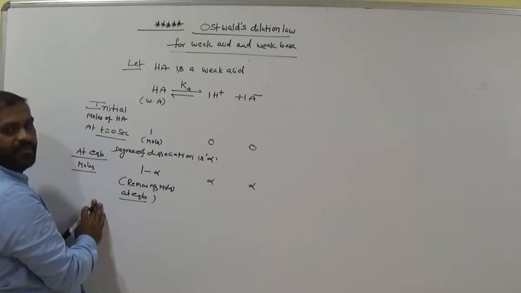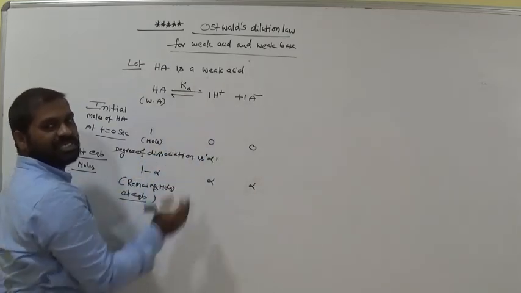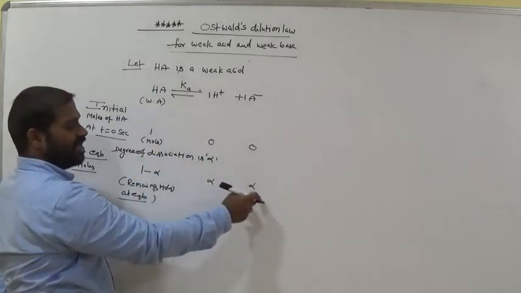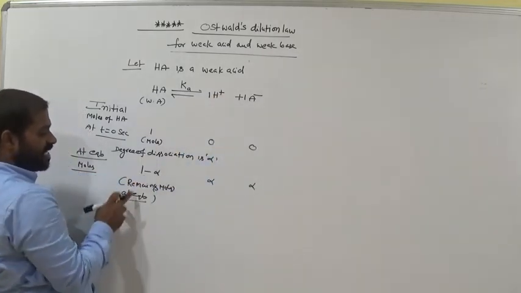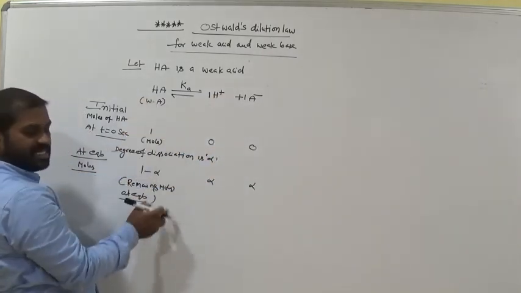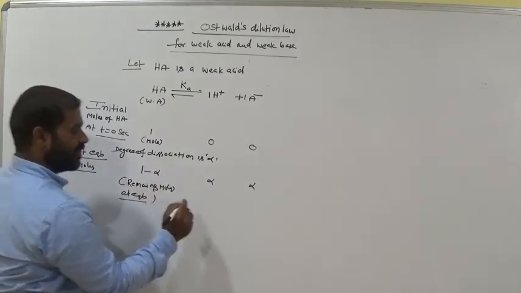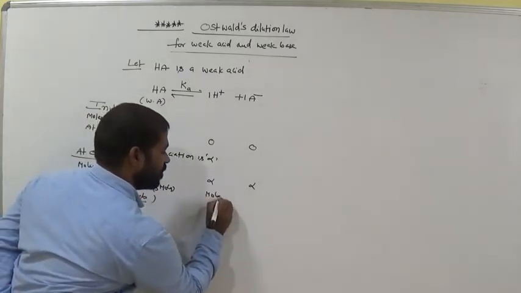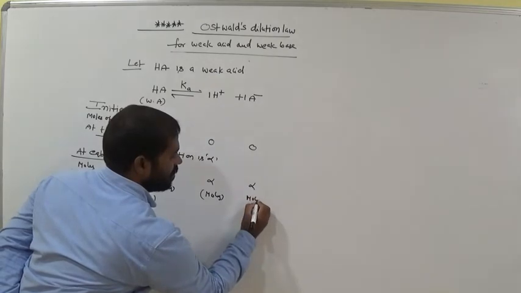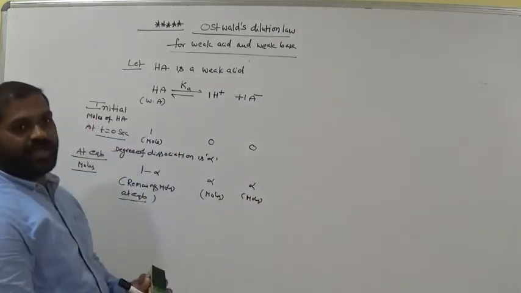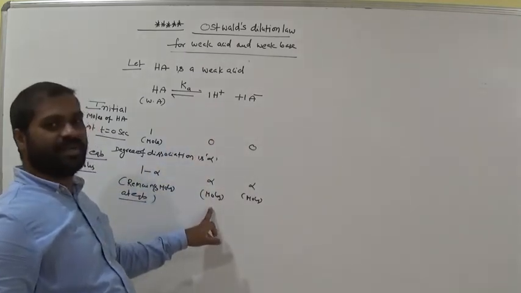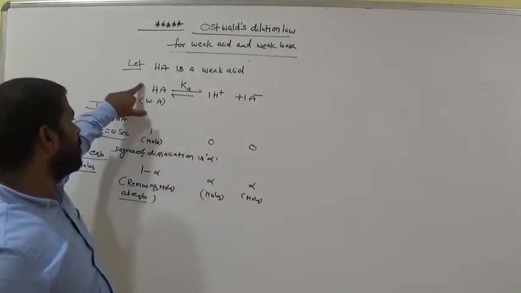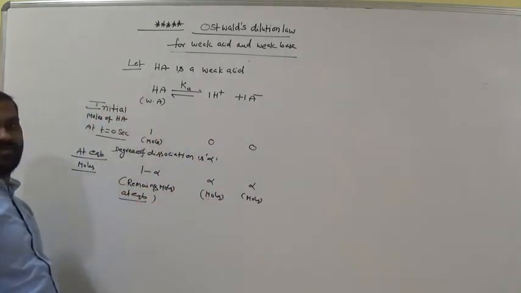At equilibrium, alpha moles undergo dissociation, so the product is alpha. Moles of A minus at equilibrium: alpha. Moles of H plus: alpha. Moles of HA: 1 minus alpha.